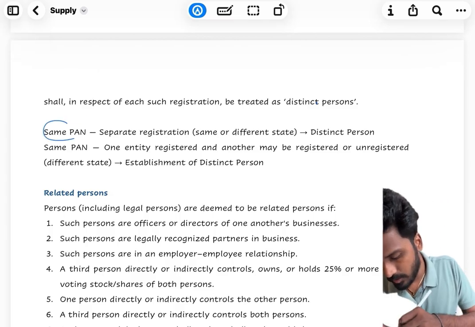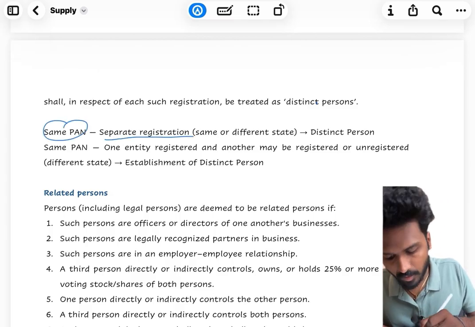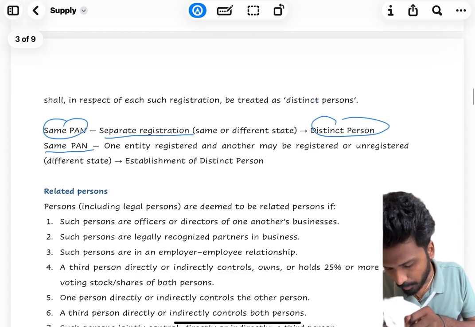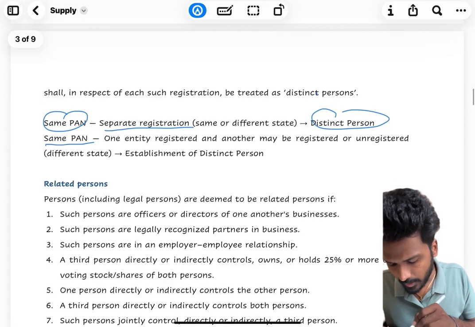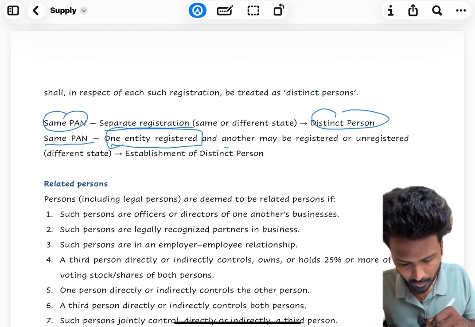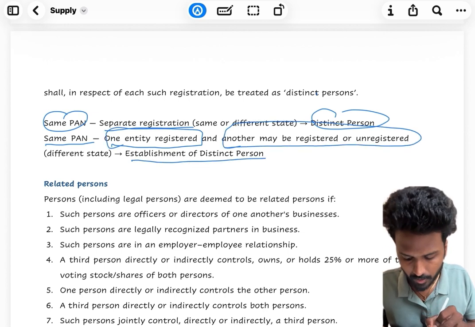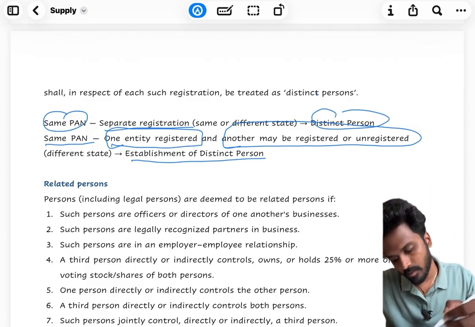And for example, the first one covers what I said: separate registration, same or different state, it will be a distinct person. Same PAN, one entity is registered and another may be registered or unregistered. It can be called an establishment of distinct person.